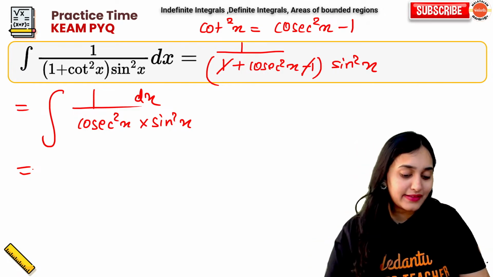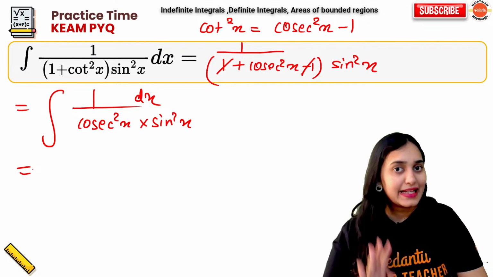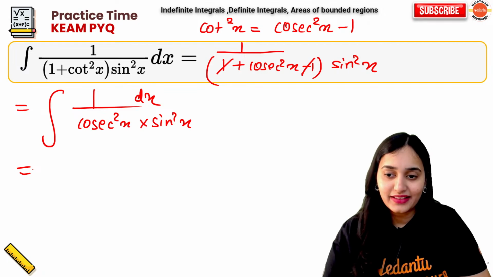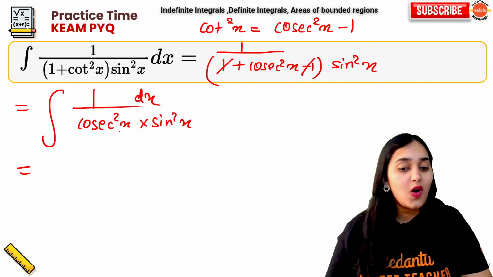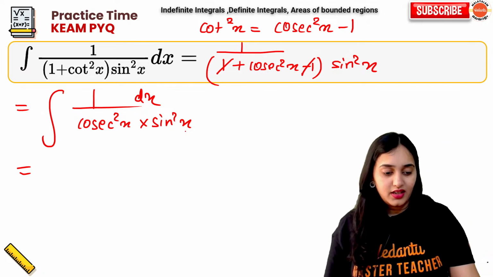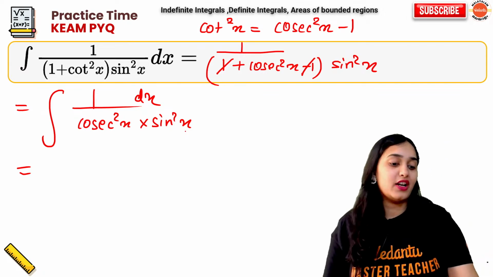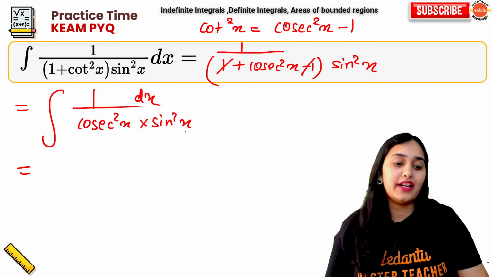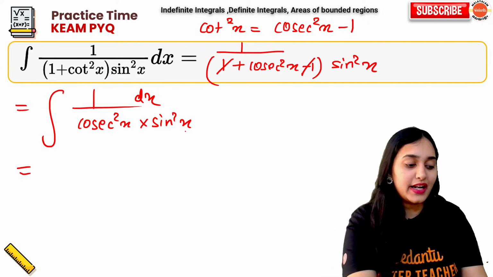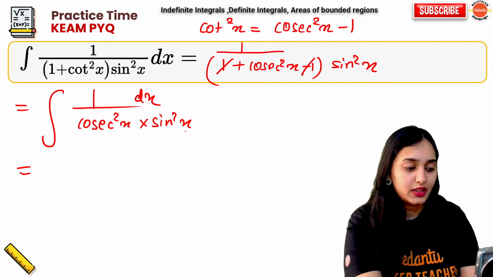I'm trying to basically get answers from you. Try answering it. At least guess. Anyone can guess. What is cosec square x into sin square x? I guess you guys are too afraid of integration, right? Too much afraid of integration. That's not done. If you are so much afraid, what will you do in exam?